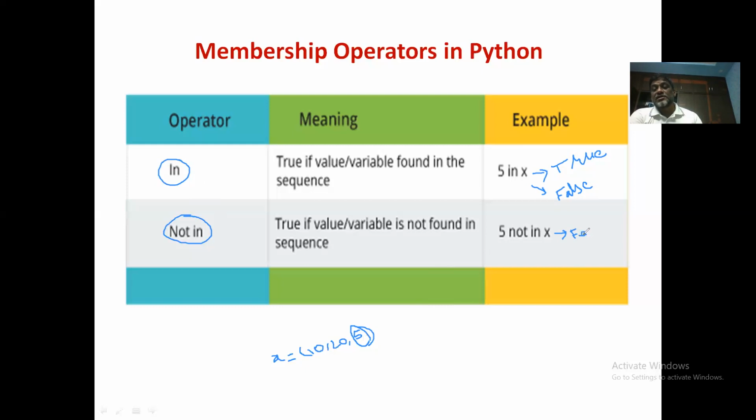If member is present, then it returns false. Okay, so it is asking a question. If 5 is not in X, then return true. Otherwise, return false. Because it contains, it returns a false.